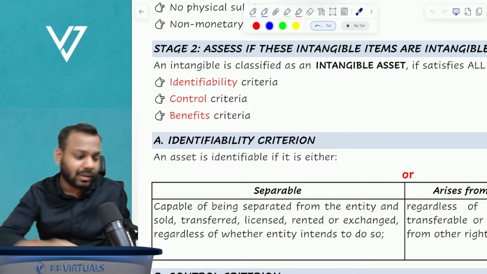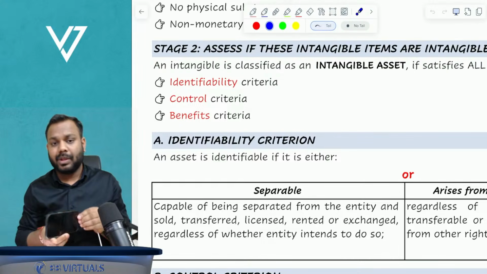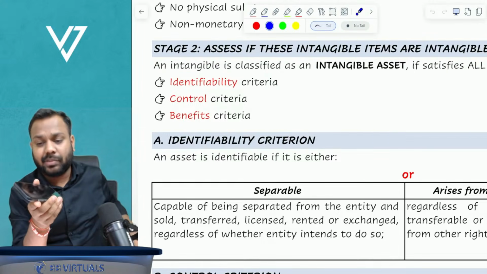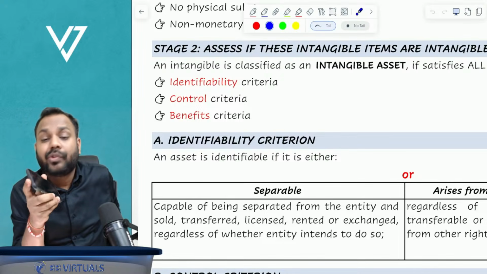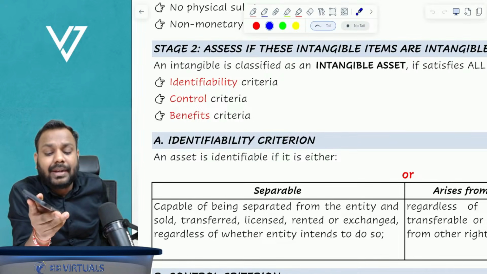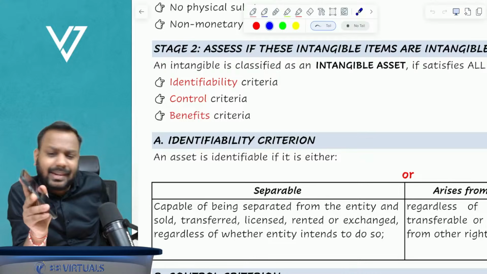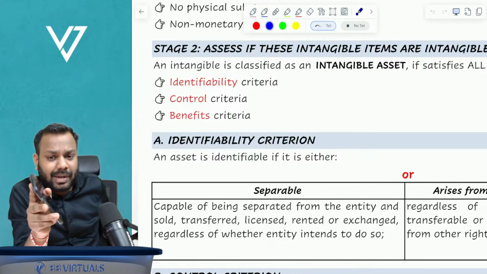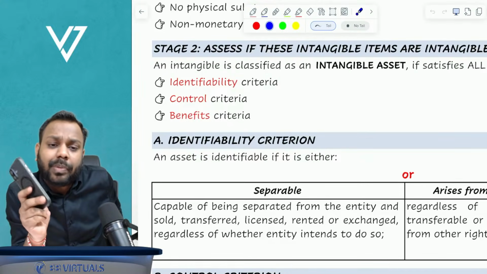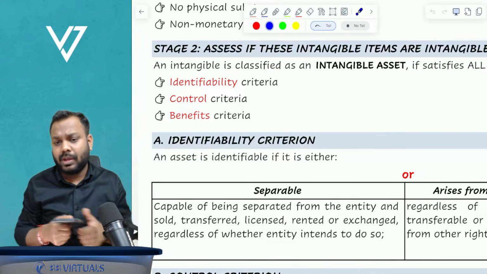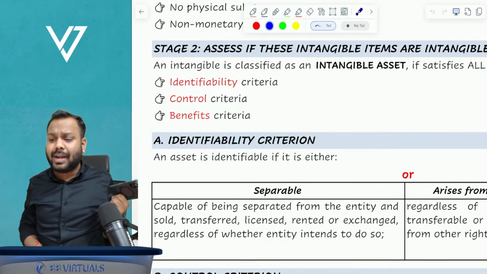Understand, this mobile phone which I am holding, is it tangible or intangible? It's a tangible asset. Do I need to specifically identify it? No, I can identify it already.